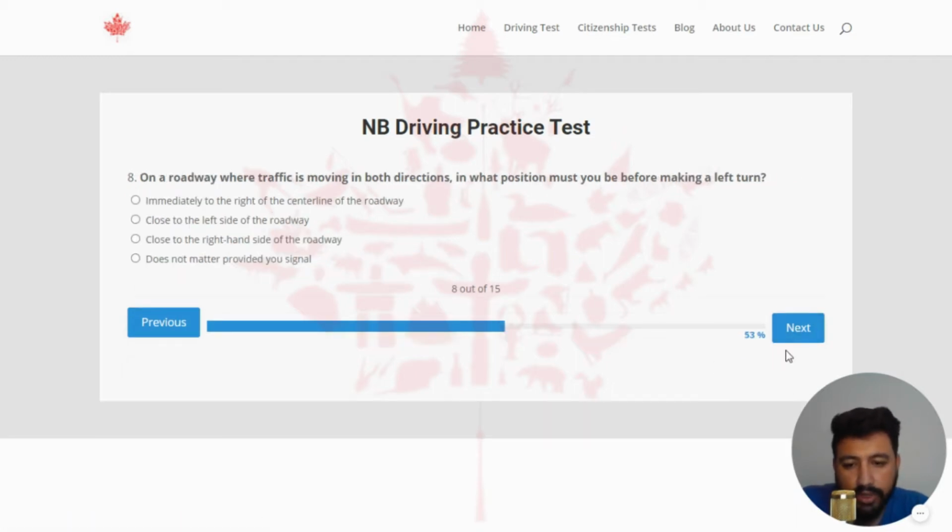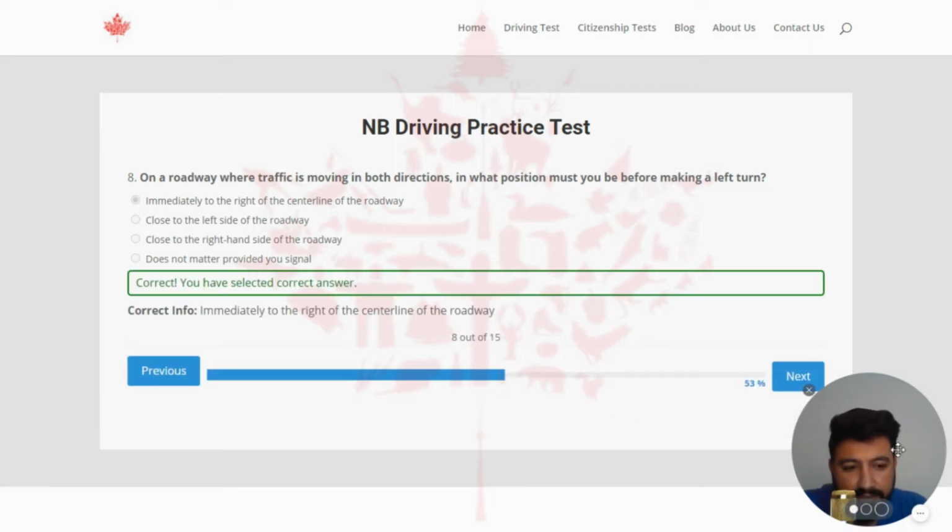Next. The eighth question is: on a roadway where traffic is moving in both directions, in what position must you be before making a left turn? The right answer is immediately to the right of the center line of the roadway. So let's click on the first option. This should be the right one. Yeah, this is the right answer.